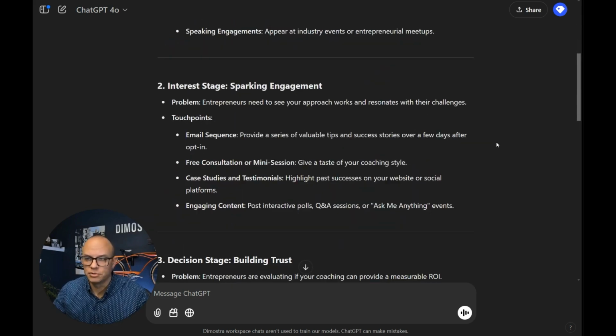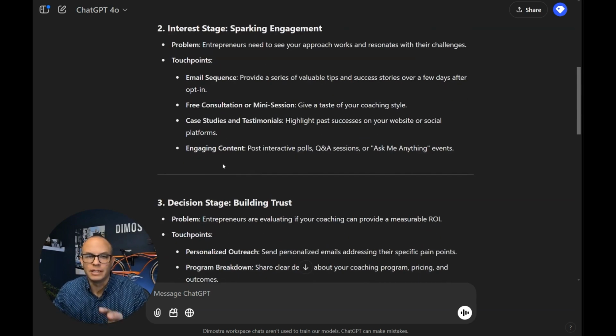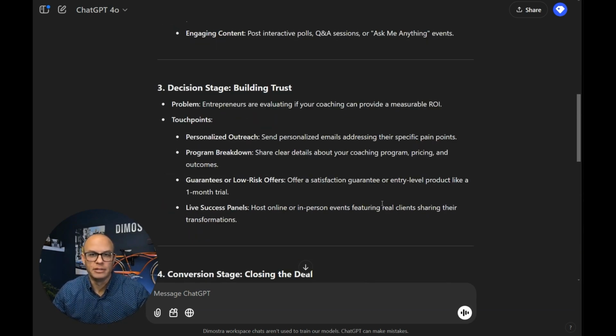Number 2, the interest stage, sparking engagement. Entrepreneurs need to see your approach works and resonates with their challenges. So how do we do that? Could be with an email sequence, a free consultation, case studies and testimonials, and creating engaging content. Number 3, decision stage, building trust. Most entrepreneurs are evaluating if your coaching can provide a measurable ROI at this stage. So the touch points could be personalized outreach, a program breakdown, guarantees, low-risk offers, or live success panels. It's all about building trust, and these are the things that you can do to do that.